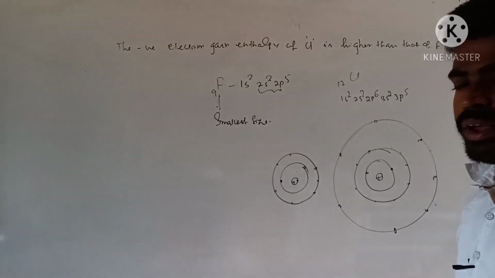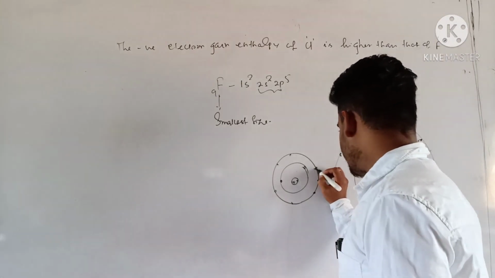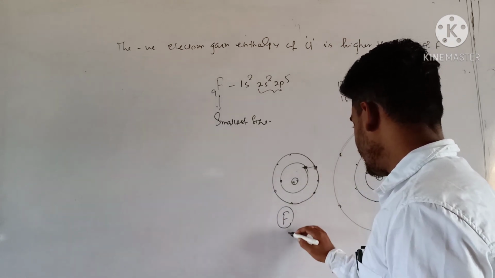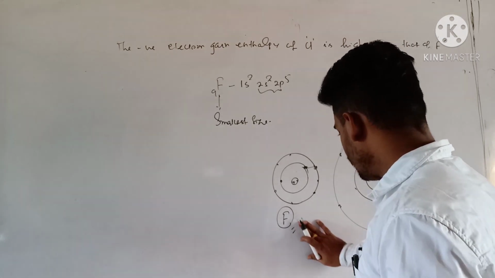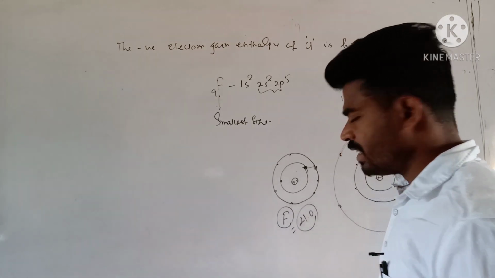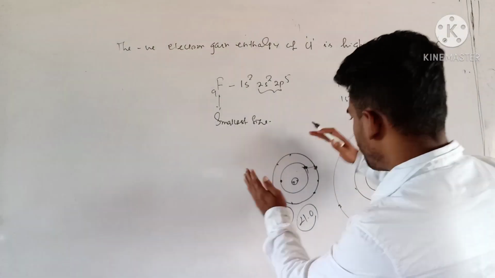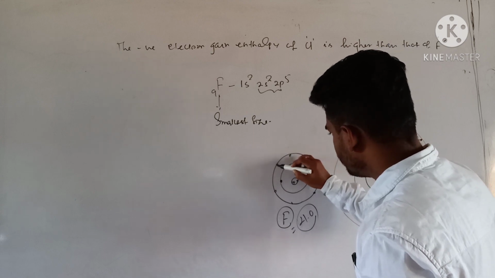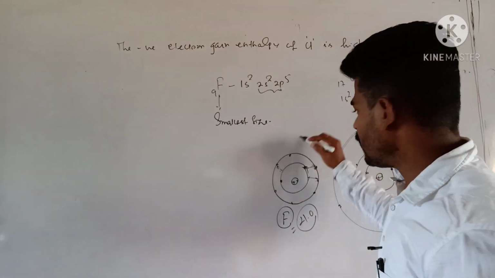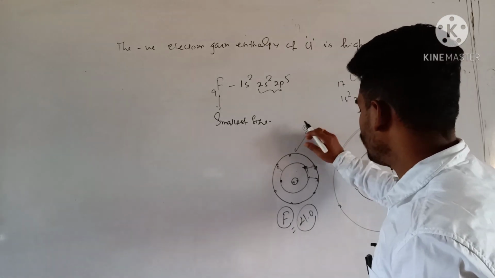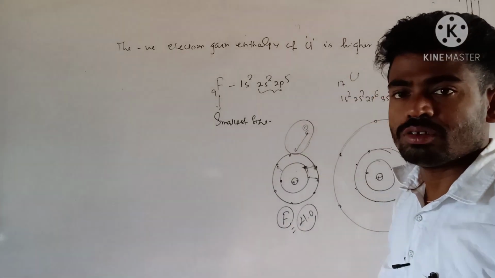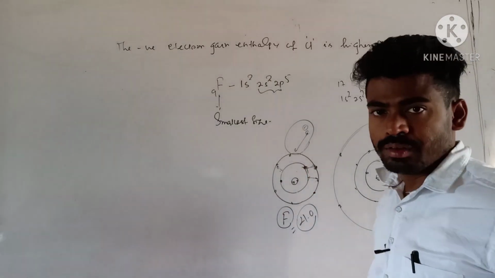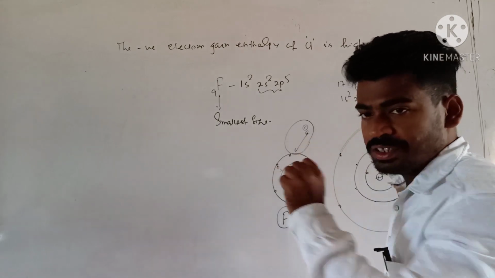If you compare the size here, the electrons in fluorine are present in the second orbit and are very close to each other, and you know fluorine is the most electronegative element. Its electronegativity is found to be 4.0. So due to very compact size, the inter-electronic repulsion will be maximum. The incoming electron from outside will suffer maximum repulsion, so the negative value of electron gain enthalpy in fluorine becomes less. That means this addition is difficult.